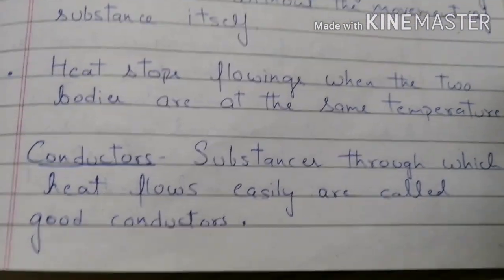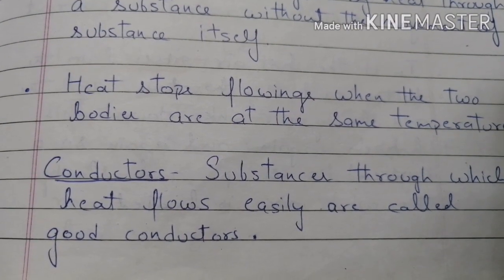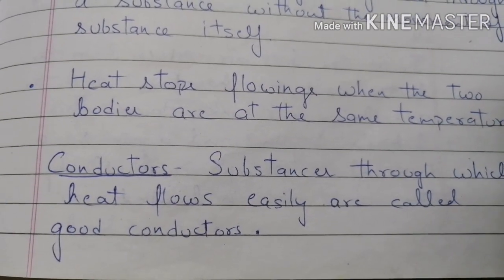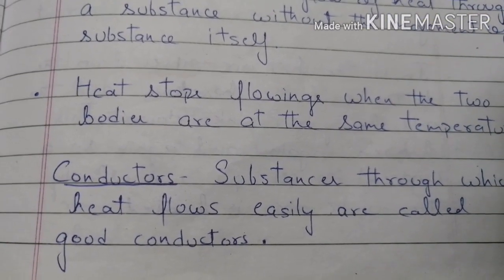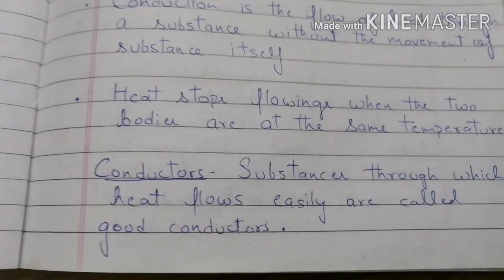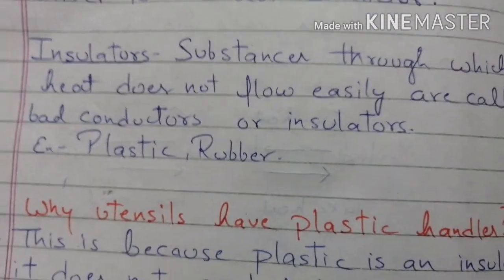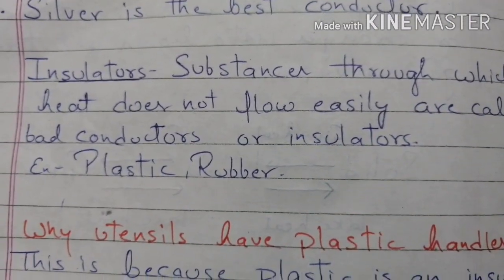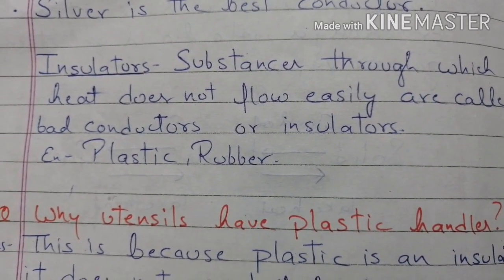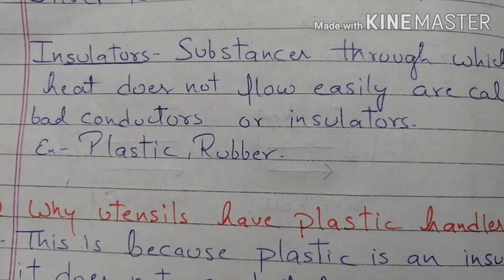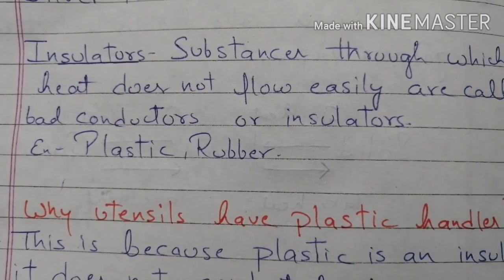A definition of what are conductors? Substances through which heat can flow easily are good conductors, like metal, iron, aluminium. So conductors are the things which allow heat to transfer from one part to the other part. The opposite you can say is insulator. Substance which does not allow heat to flow easily are called bad conductors or insulators. Example, plastic and rubber. The use of plastic and rubber is immense because of this property only.